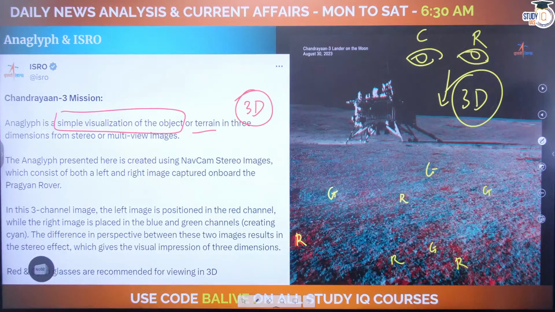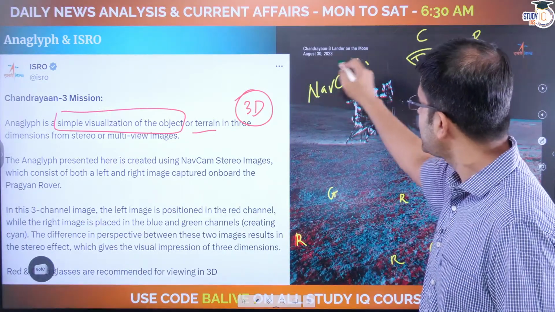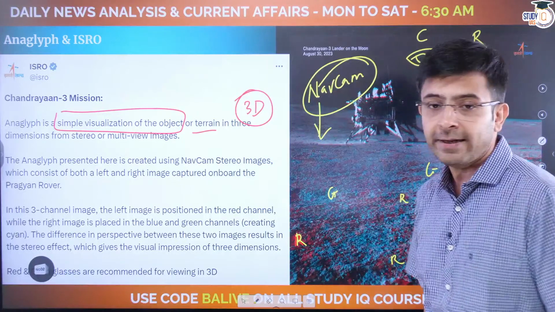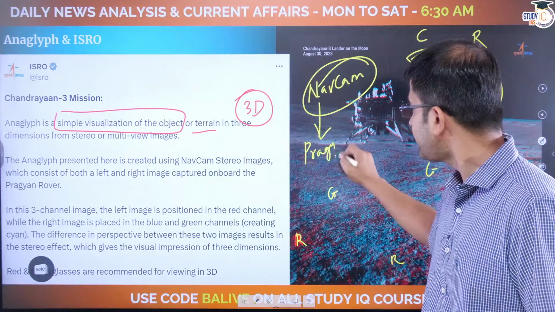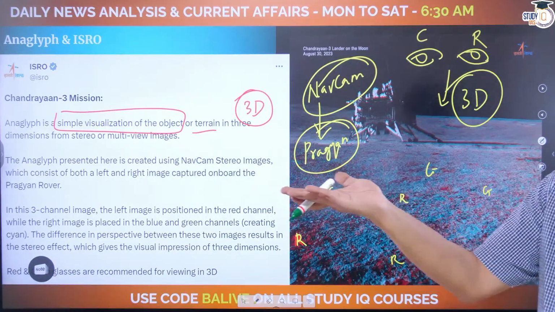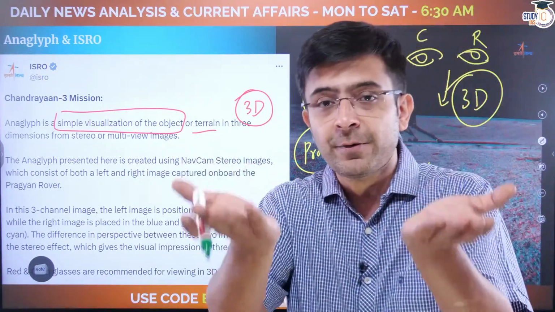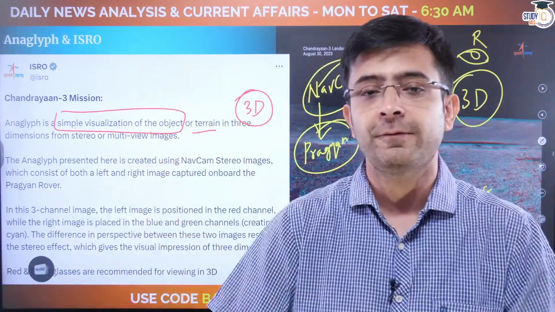You find that this image was captured by the NavCam stereo imager. The regular watchers will straight away tell me, is it on the lander or the rover? It's on Pragyan. So this photo was taken from the Pragyan, and it has used this particular methodology, anaglyph, wherein you merge two particular types of photos, which can be best observed by using filters over your eyes so as to produce a three-dimensional effect of the photo.